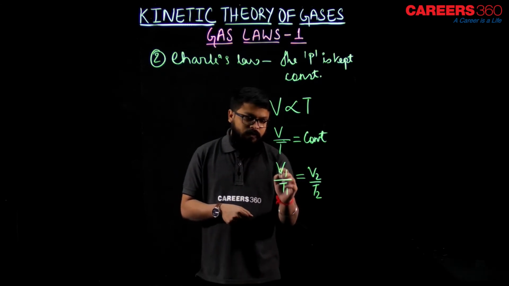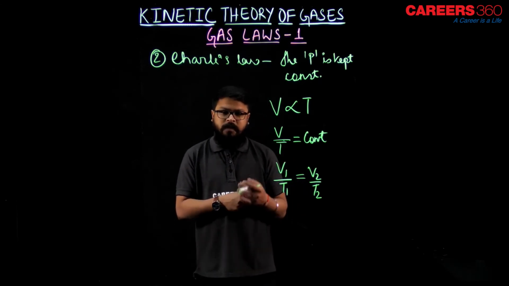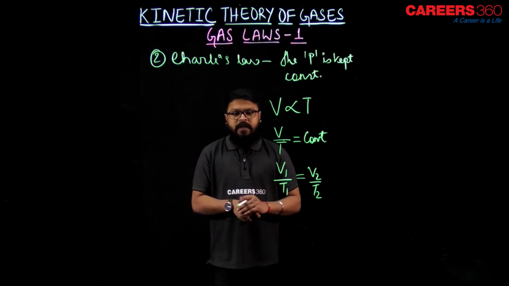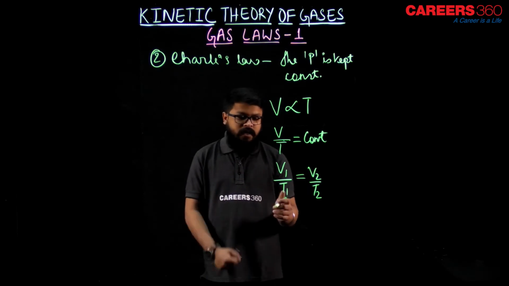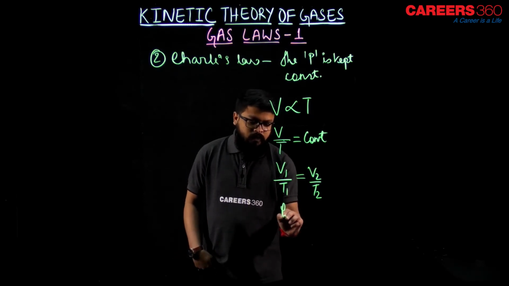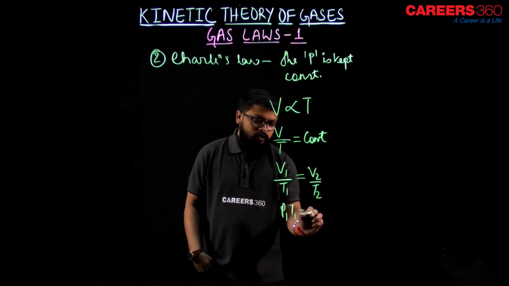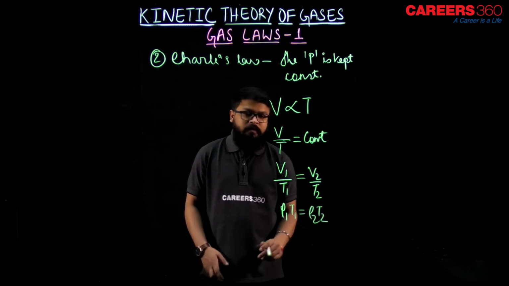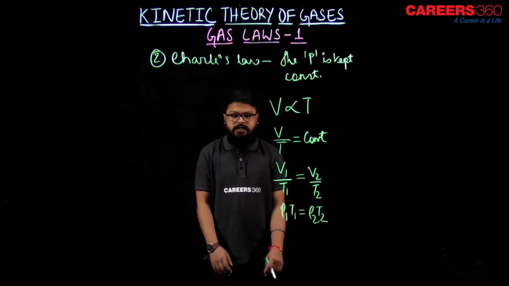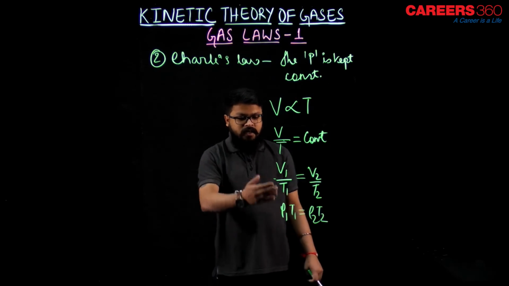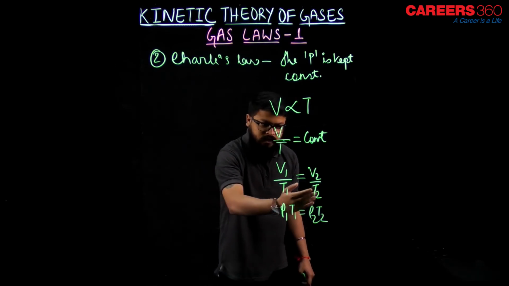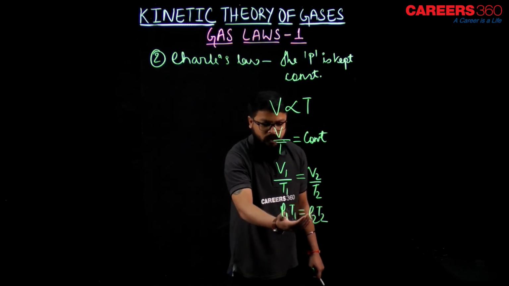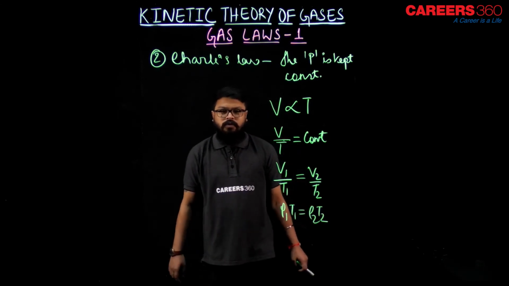Mass is constant, so mass gets cancelled, and it will be rho 1 T1 equals rho 2 T2.